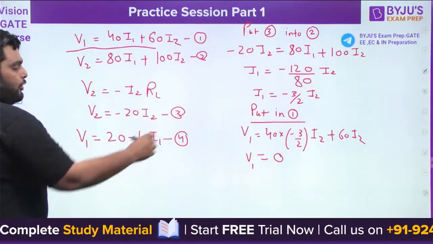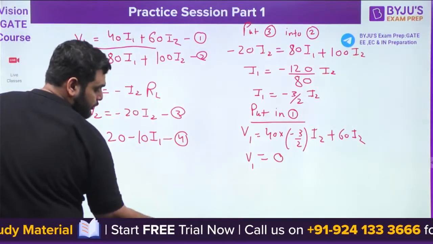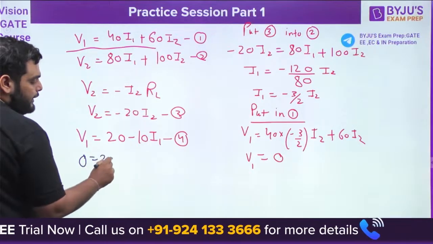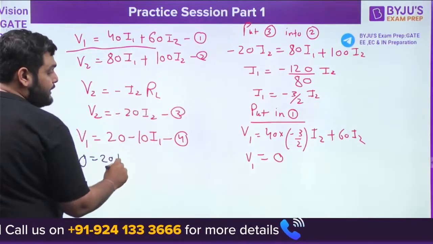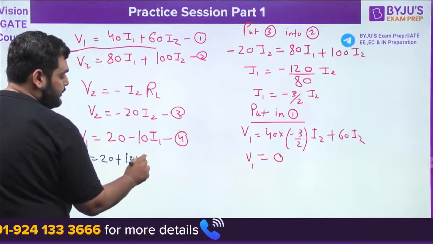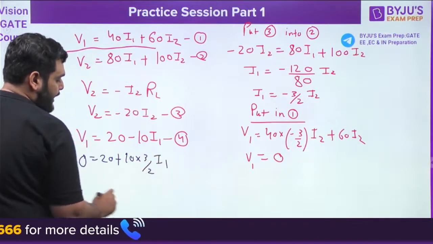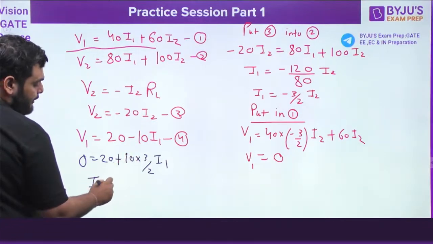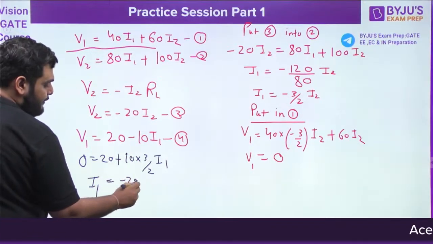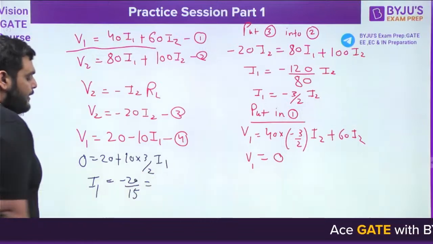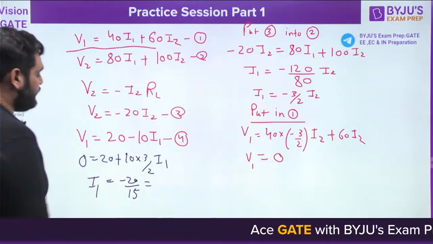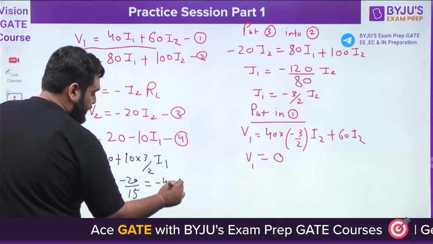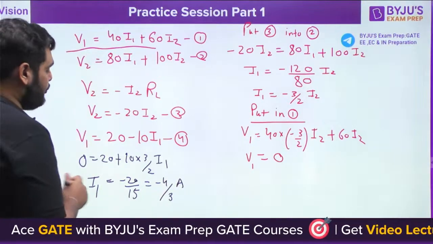If V1 is 0, I can put 0 here in equation number 4: 0 equals 20 minus 10 times I1. What is I1? I1 is minus 3 by 2 I2. So from here, if I am not wrong, I am getting minus 20 by 15. Check once. Cancelling with 5, we get minus 4 by 3 ampere. Sorry, we are getting I2 here.